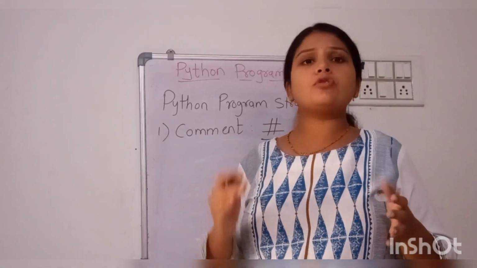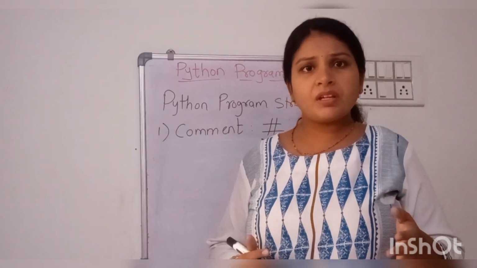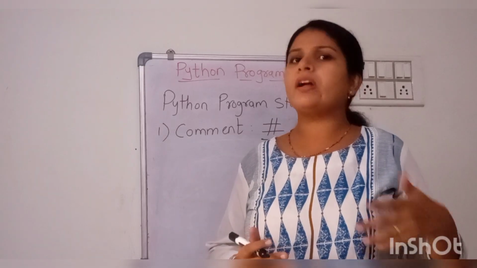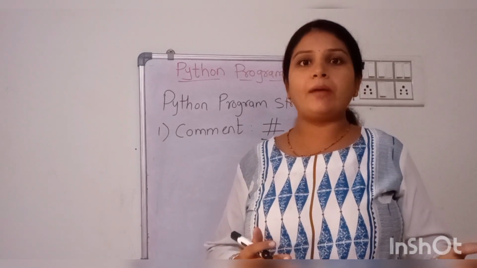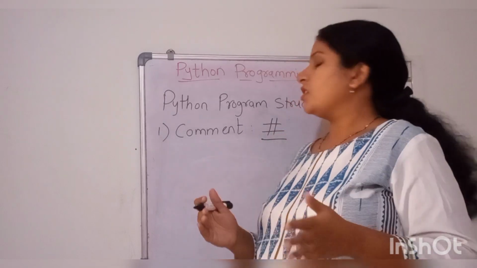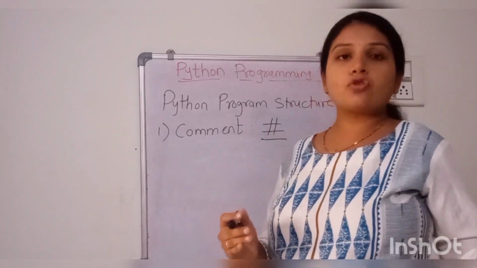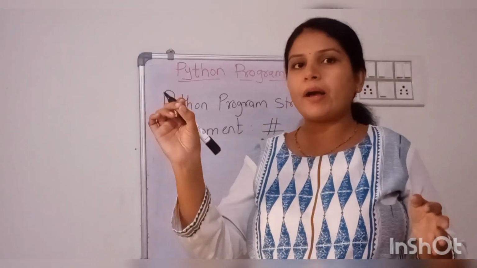Suppose you are starting your program, right, and you are telling the user or anybody who is reading your program what you are going to do. Suppose I am adding two numbers, right? So I am going to give the name of my program.